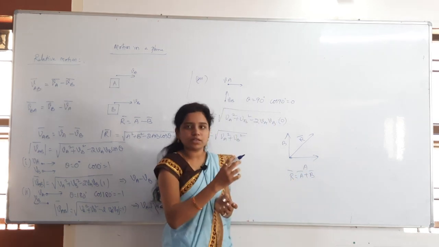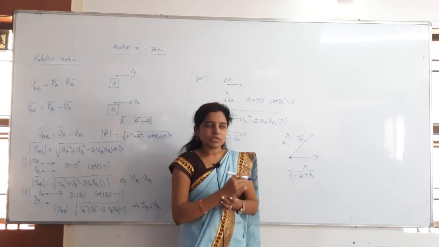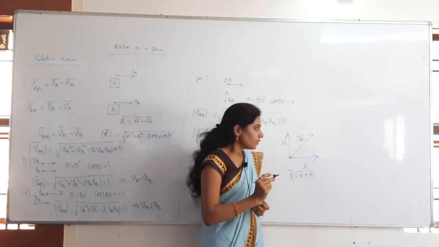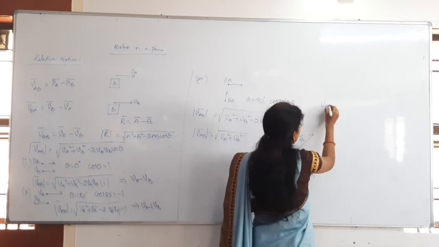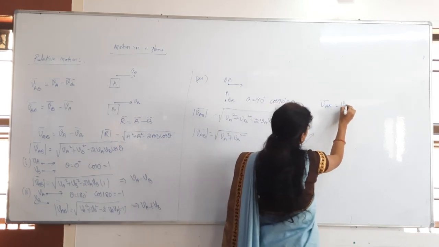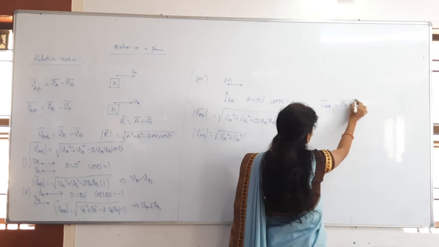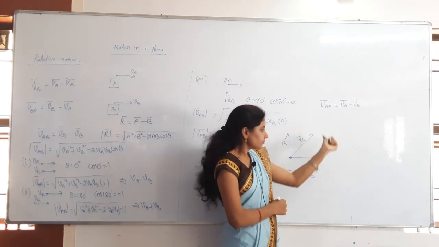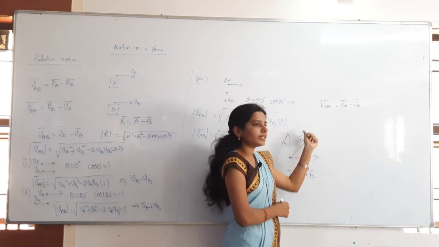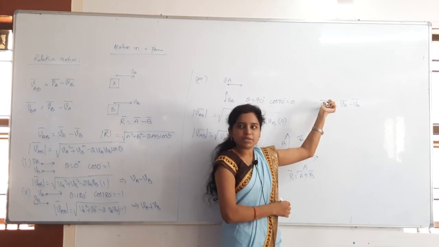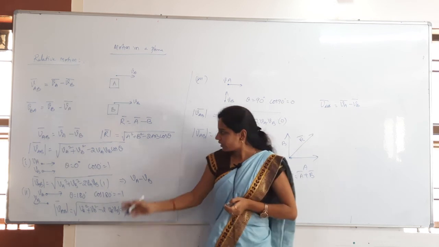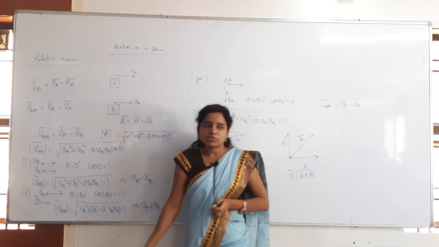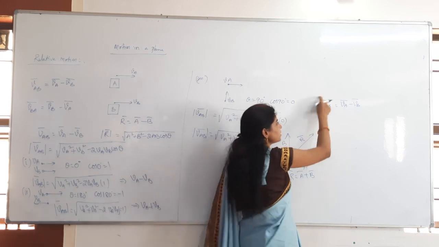This is our general addition of vectors. So here what I am getting is R bar is equal to A bar minus B bar. If I say VAB bar is equal to VA bar minus VB bar, what is the meaning of VAB bar here? Can I say VAB is the resultant? See here, I equated, or not? Modulus of R bar, here I have taken modulus of VAB bar. So can I say that VAB bar is the resultant?